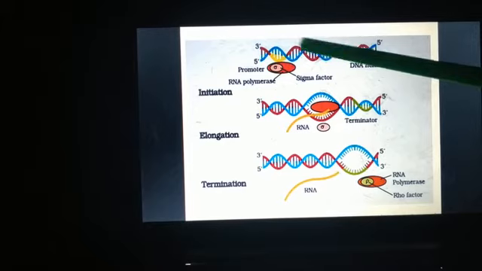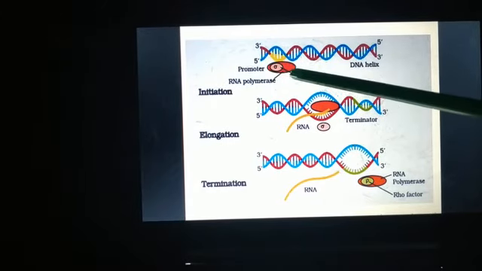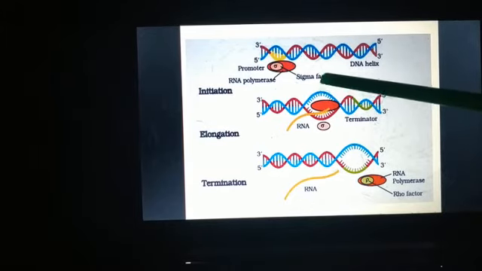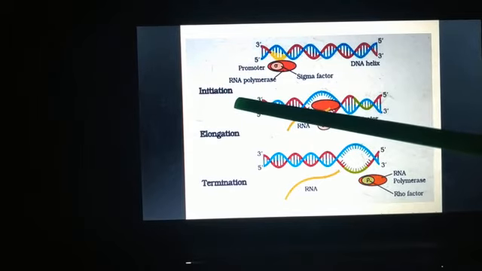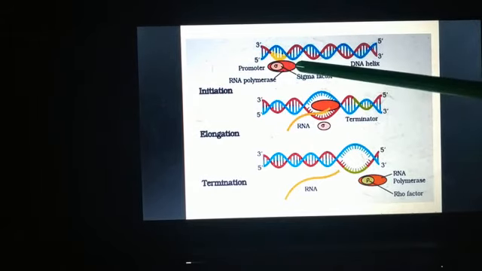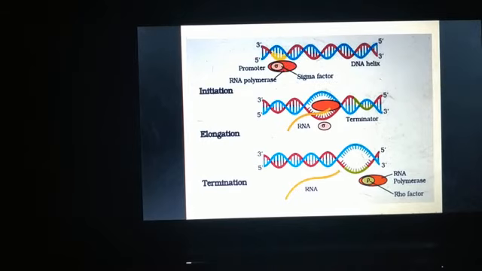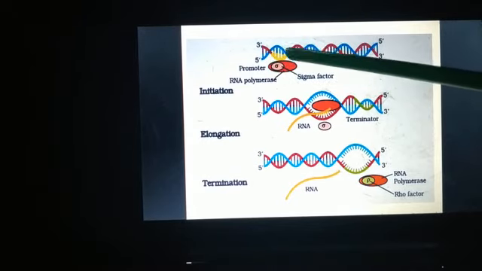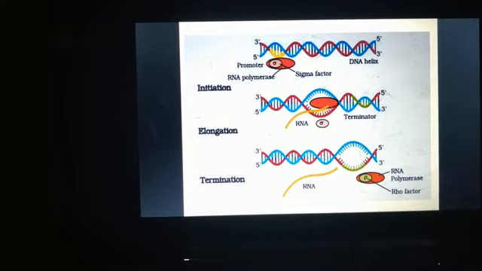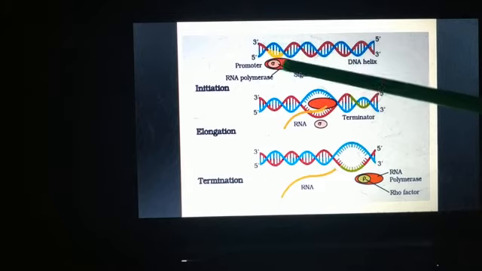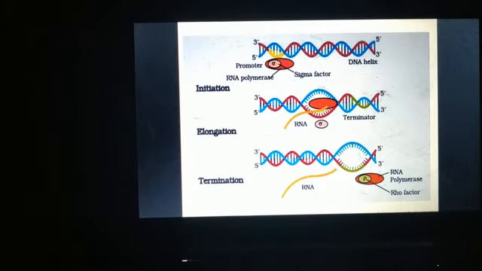See the diagram. Suppose this is our DNA, and this is our RNA polymerase. It contains a factor called the sigma factor that will help to initiate the process of transcription. The RNA polymerase first binds to the promoter region where transcription will start, and the sigma factor helps to bind the RNA polymerase to the promoter region.